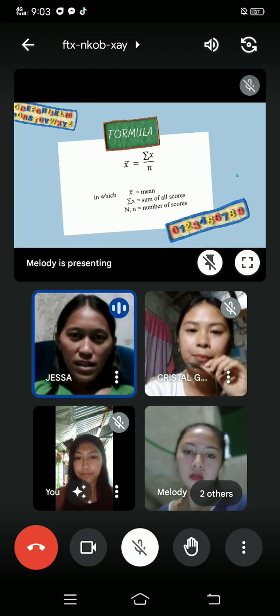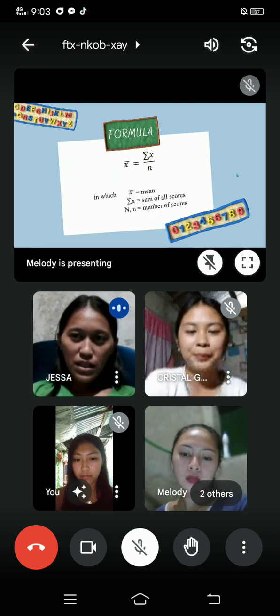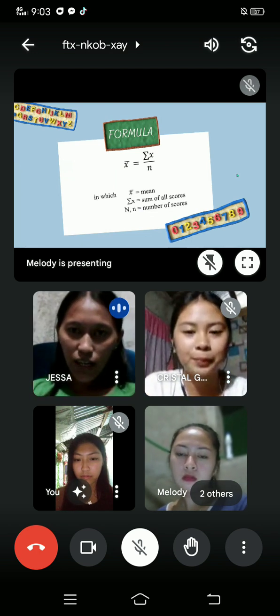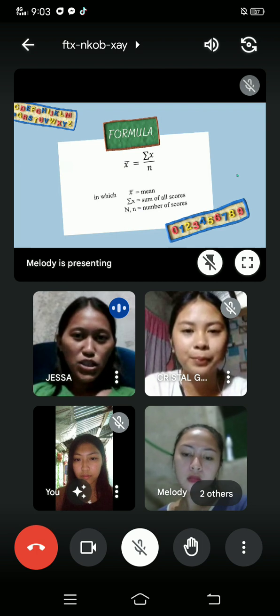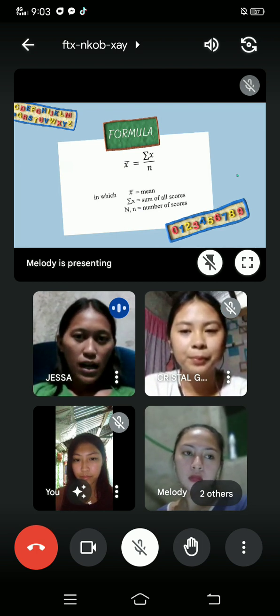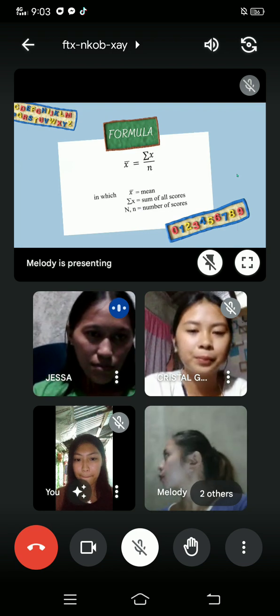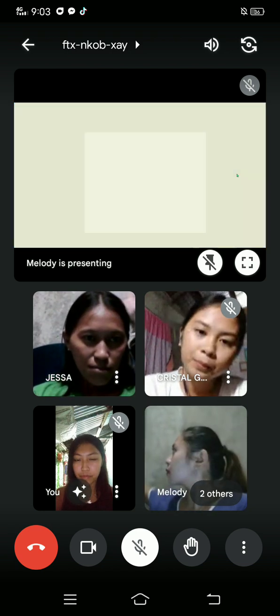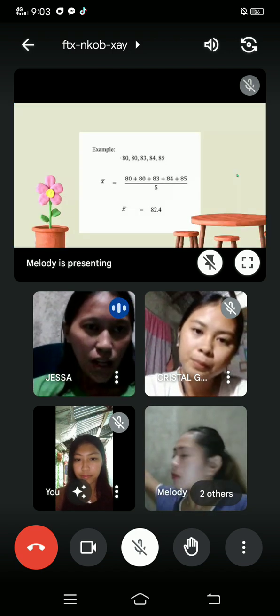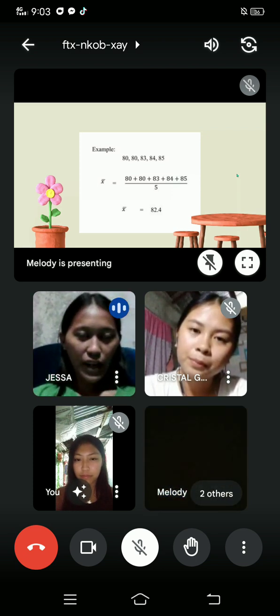The formula is x bar, which is called the mean. And mean is equal to summation of x over n. Summation of x is to add all the values or numbers, and n is the total number of terms. So the example is 80, 80, 83, 84, and 85.